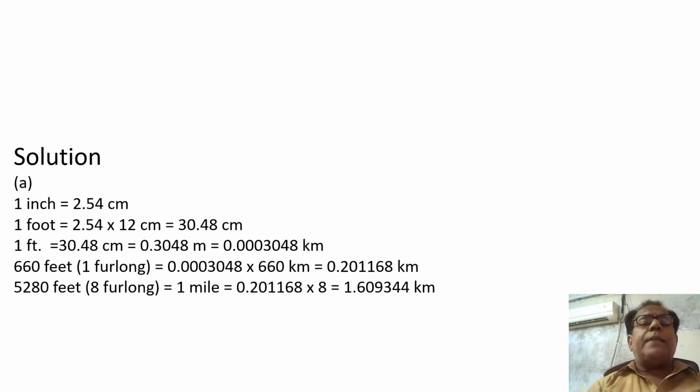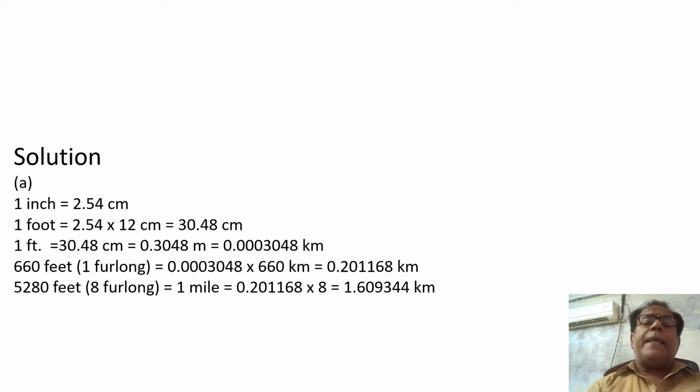Next we come towards 1 furlong, and then we come towards 8 furlong, because 1 mile consists of 8 furlong. So when 1 foot is equal to 0.0003048 kilometer, then 660 feet, that is 1 furlong, will be equal to 0.0003048 into 660 kilometer, which is again equal to 0.201168 kilometer.